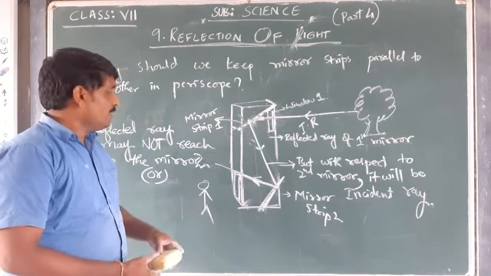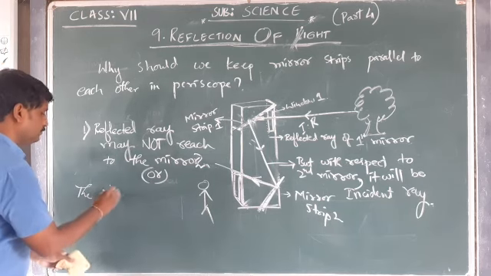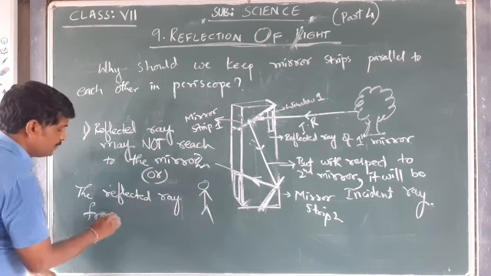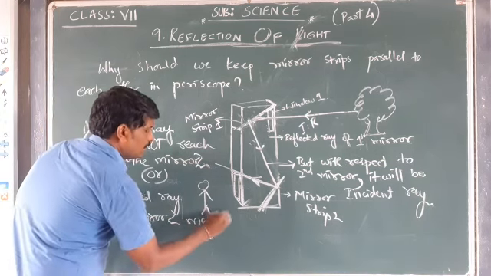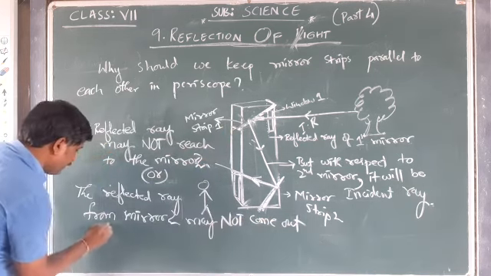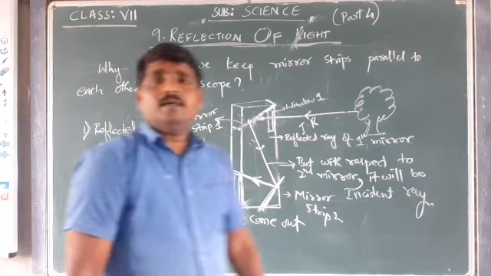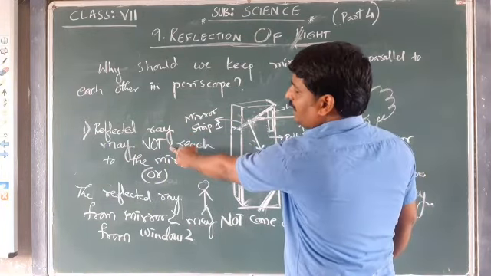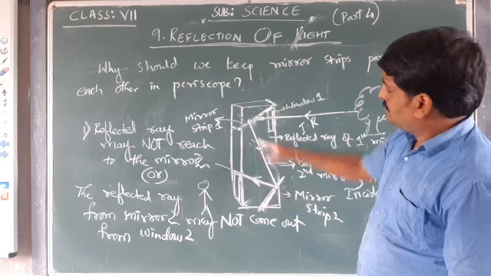The reflected ray will not reach the person's eye. That is, the reflected ray from mirror 2 may not come out from window 2. Okay, these two things will happen if either the reflected ray of the mirror strip 1 is not reaching the mirror 2,